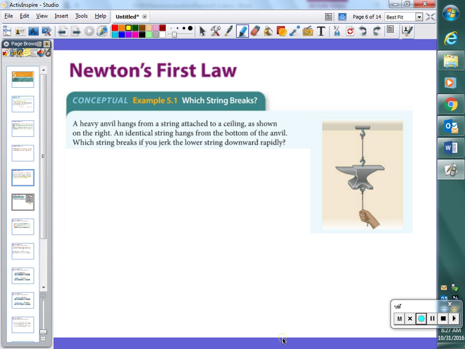And the answer is, it depends on their mass. The more mass something has, the more inertia it has. So mass, we've learned, tells us how much matter something has, how many atoms are there. But mass also tells us about inertia. The more mass something has, the more inertia it has.